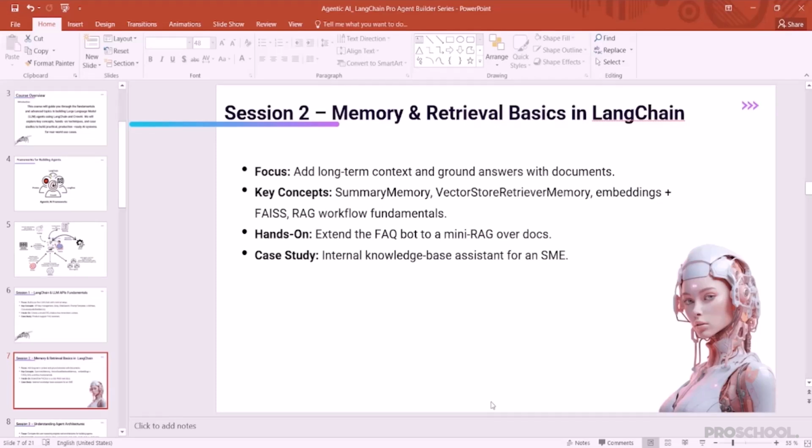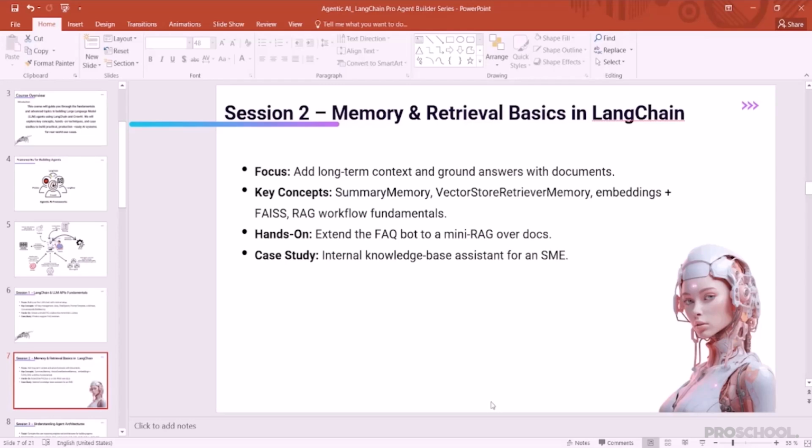The key concepts which we are going to cover in session 2 will be summary memory. What is summary memory? We're going to explore it. Vector store retriever memory. Embeddings. What are embeddings? We're going to understand the search algorithms. Facebook AI Similarity Search. We are going to explore this similarity search in detail. And we're going to understand the RAG workflow fundamentals: how RAG works, how the data retrieval happens in RAG, and we're going to explore it.